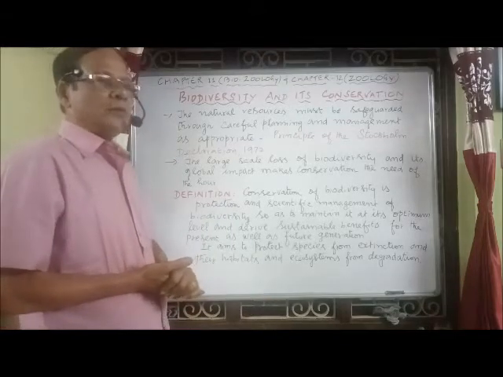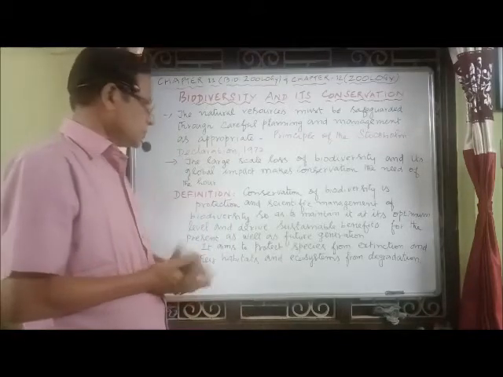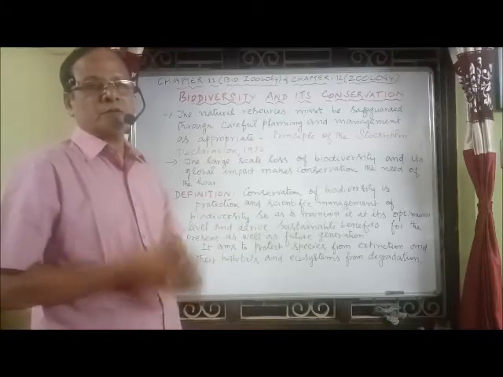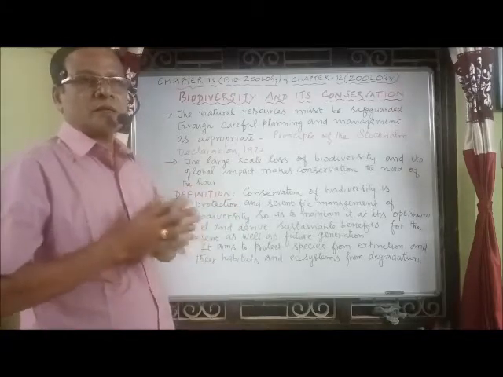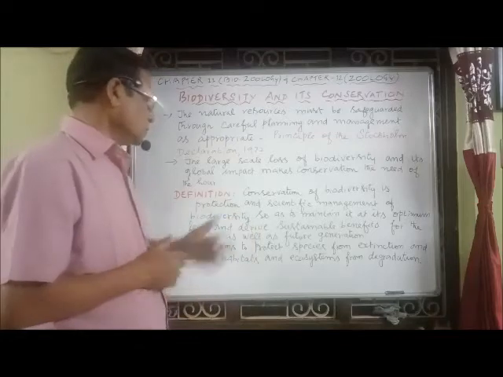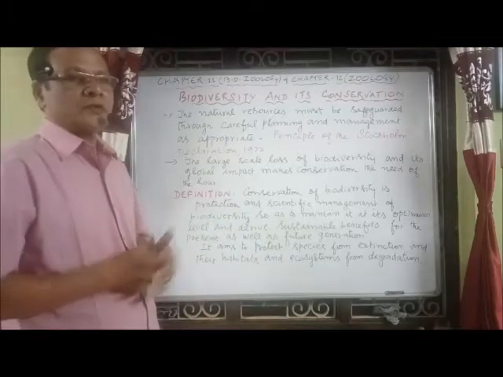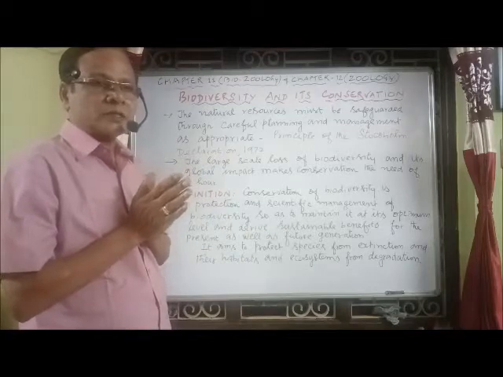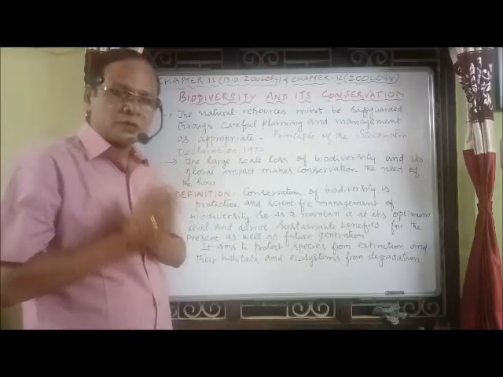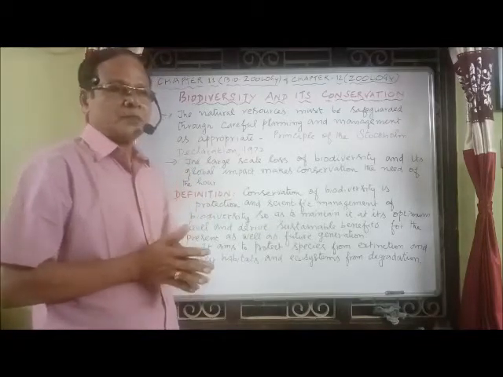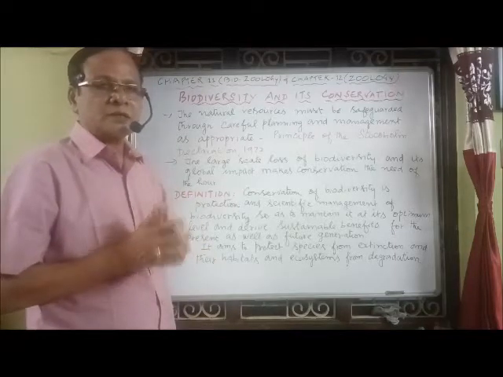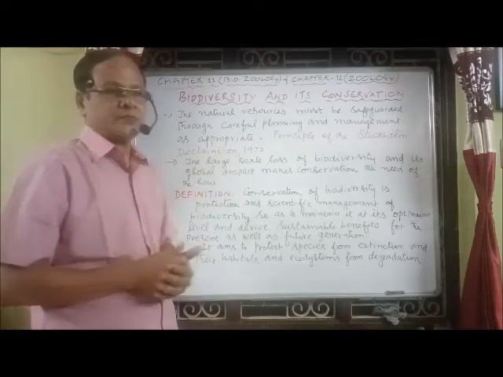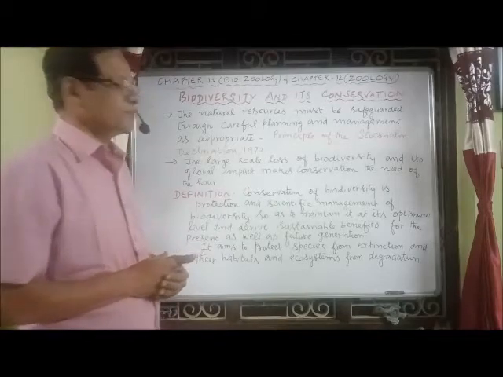Normally, the aim of conservation is to protect the species from extinction, and their habitats and ecosystems from degradation. That's the main aim of conservation.